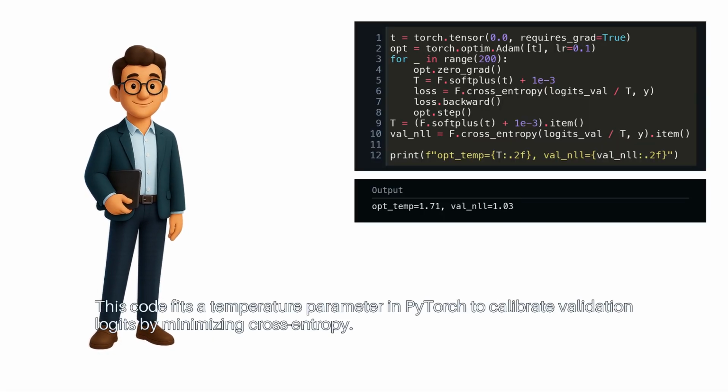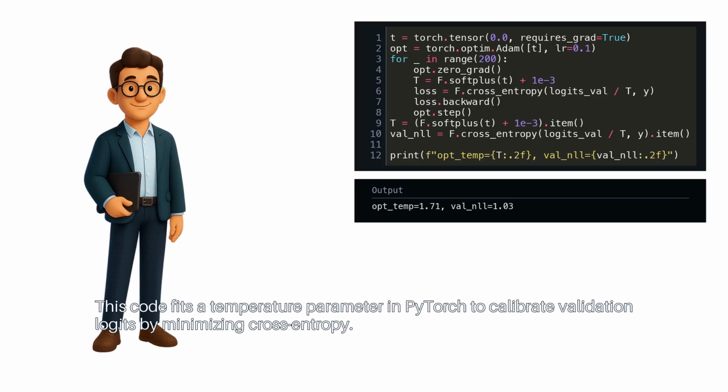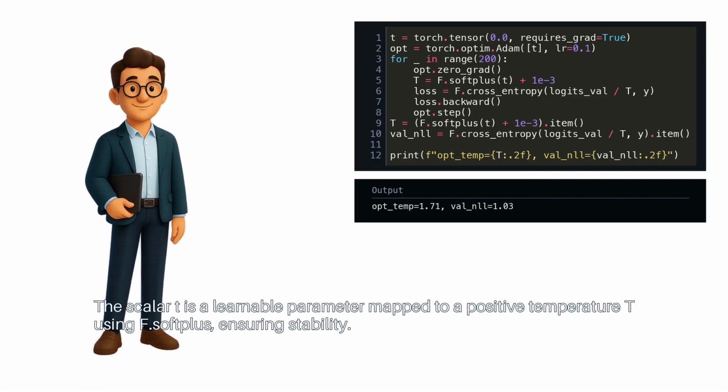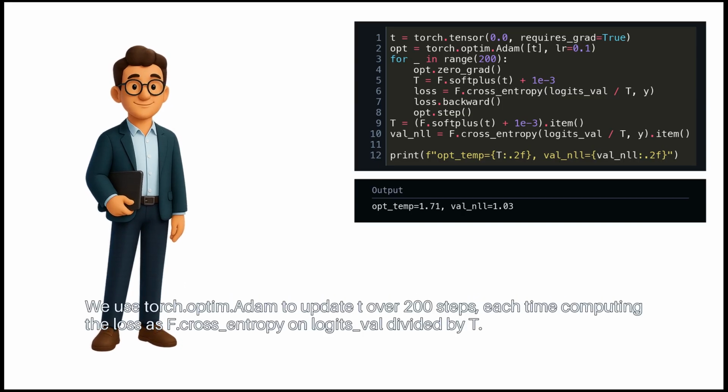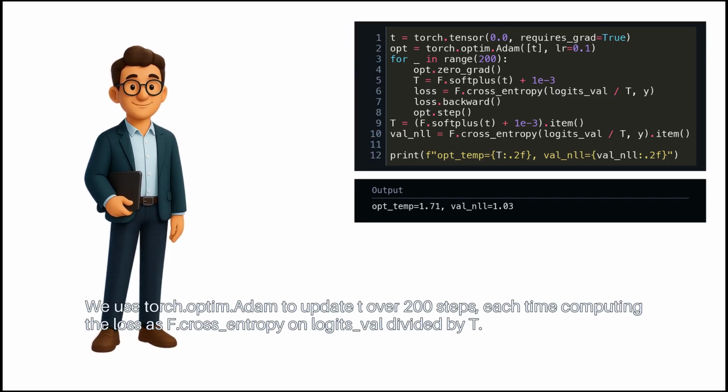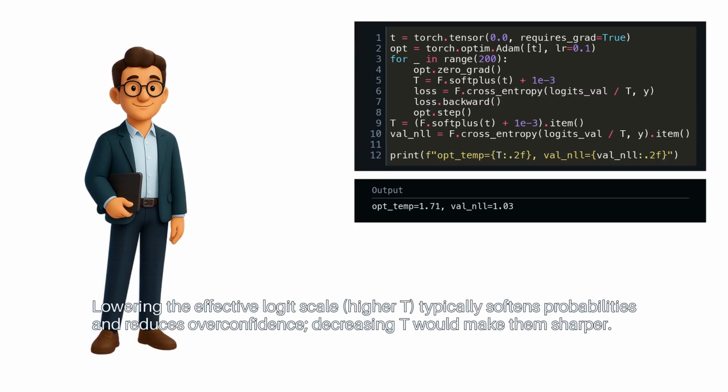This code fits a temperature parameter in PyTorch to calibrate validation logits by minimizing cross-entropy. The scalar t is a learnable parameter mapped to a positive temperature T using F.softplus, ensuring stability. We use torch.optim.Adam to update t over 200 steps, each time computing the loss as F.cross_entropy on logits_val divided by T. Lowering the effective logit scale, higher T, typically softens probabilities and reduces overconfidence. Decreasing T would make them sharper.